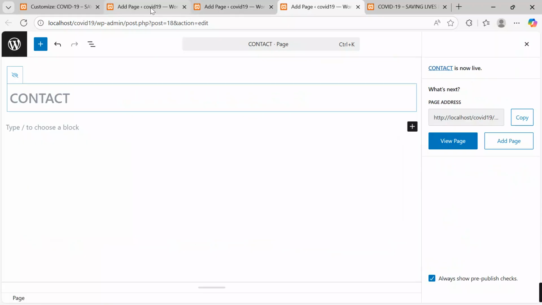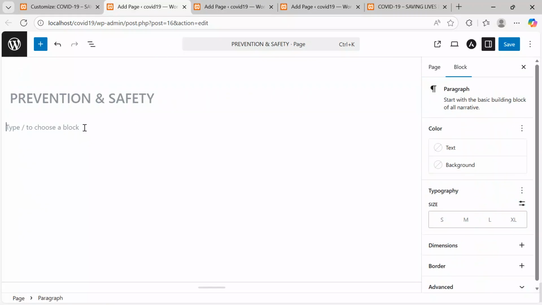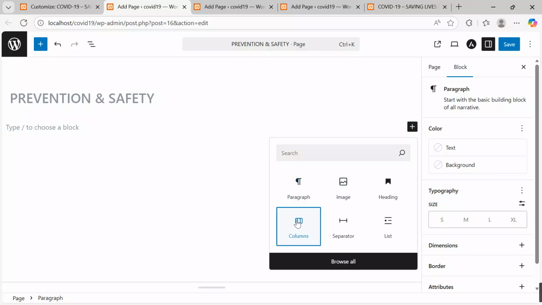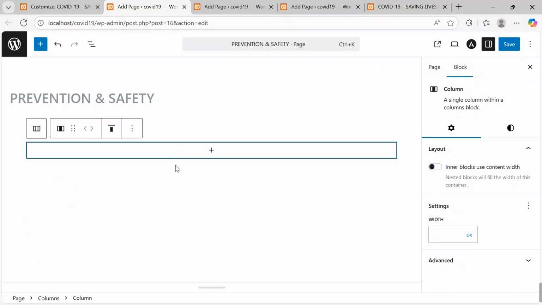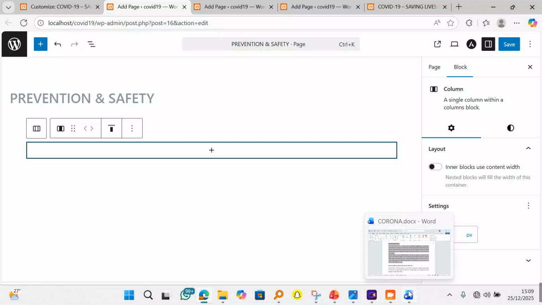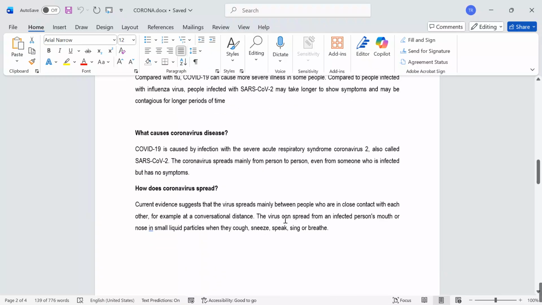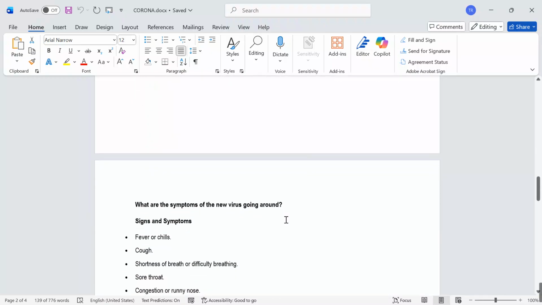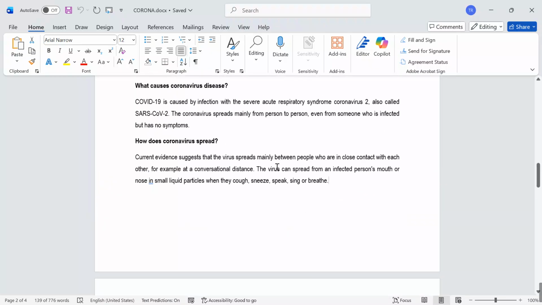Where is this page for prevention and safety? Yes, under prevention and safety, we are to be very quick. I will go here, insert a block, insert a column. I want to take this and say, how does coronavirus spread? Go back to my support material. Do we have that? How does coronavirus spread? Yes, I have it. Let me just copy this.